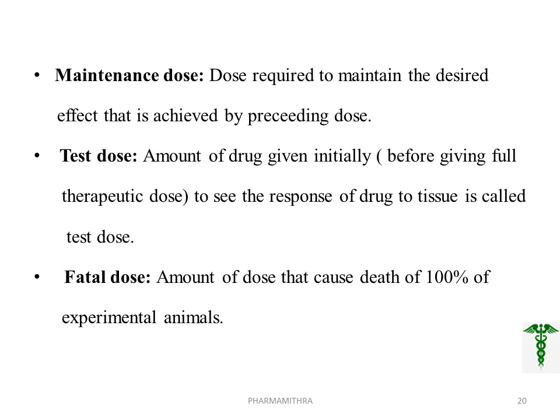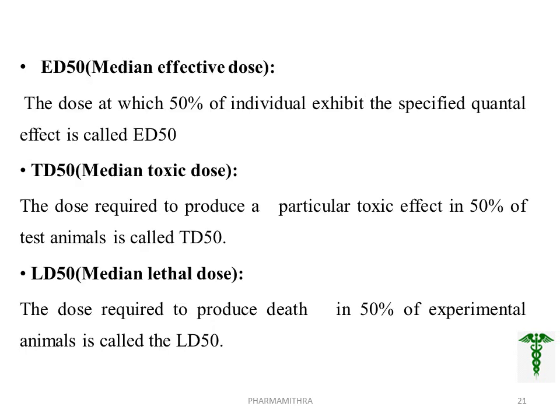Second factor is age. With increasing age, there is a chance of reduced glomerular filtration and liver metabolism.